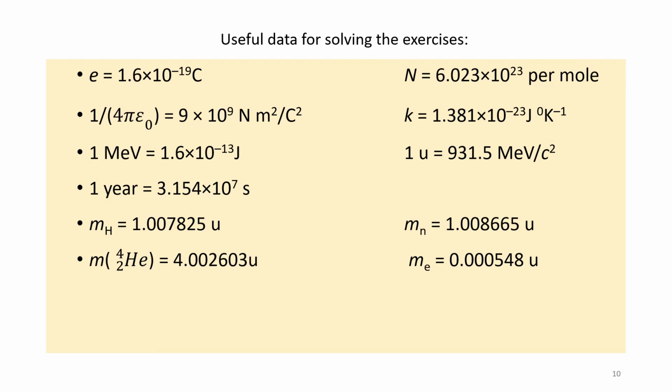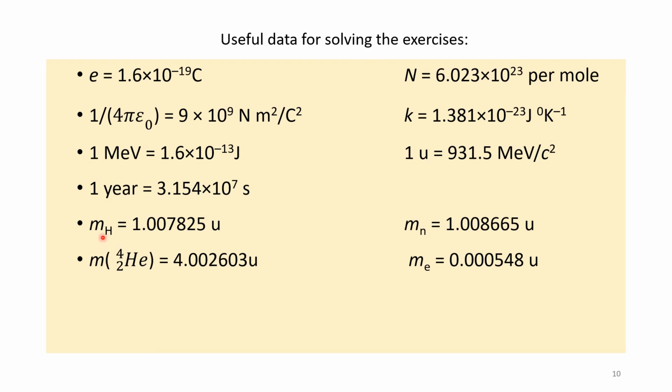1 mega electron volt is equal to 1.6 into 10 to the power of minus 13 joules. This is the relationship between mega electron volt and joules. 1 atomic mass unit is equal to 931.5 mega electron volt per c square. And 1 year can be expressed as 3.154 into 10 to the power of 7 seconds. This s is for second.